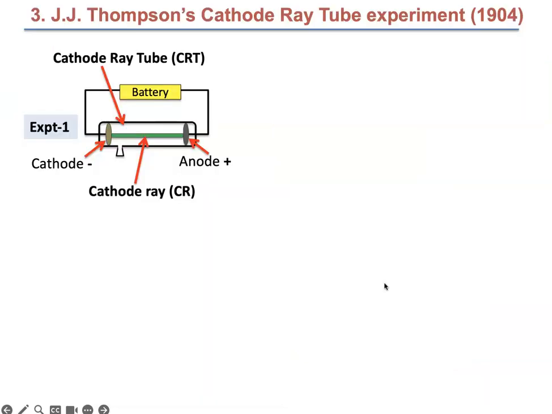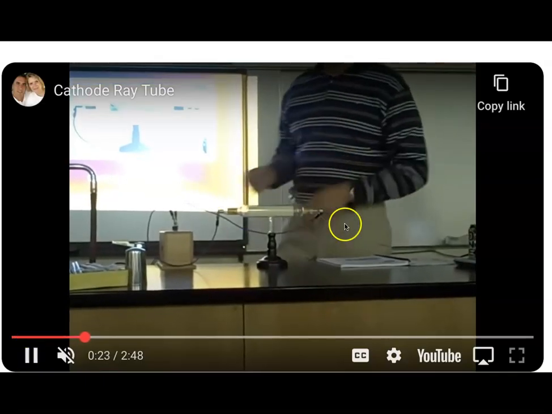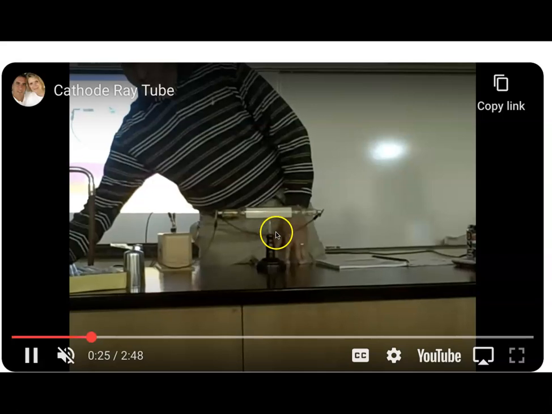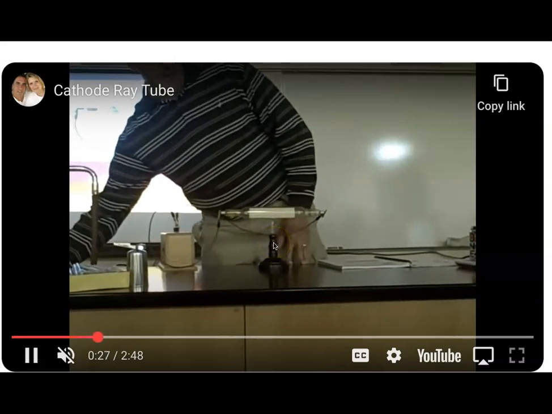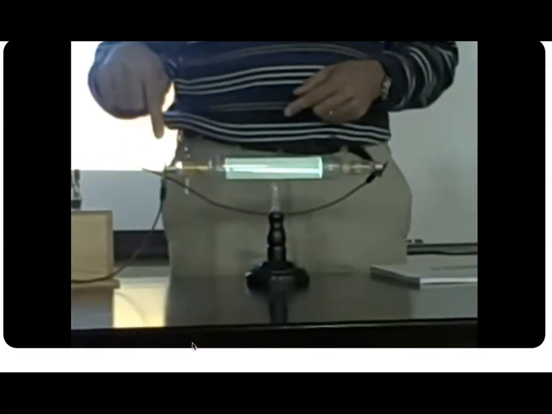Anyway, moving on, here's J.J. Thomson's experiment. So here's a cathode ray tube. This is how you turn it on, and then you start seeing a beam of light coming out. What J.J. Thomson did, he wanted to see if these particles that were coming out of this beam had a positive or a negative charge.